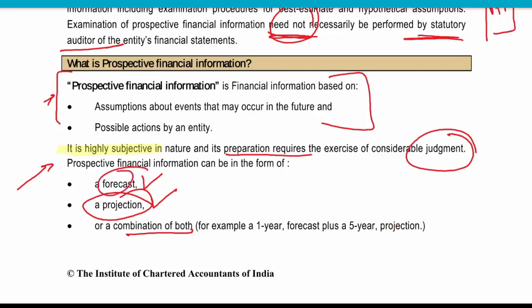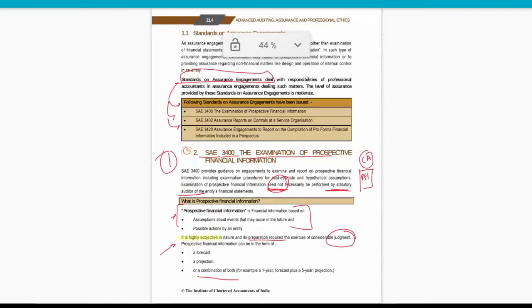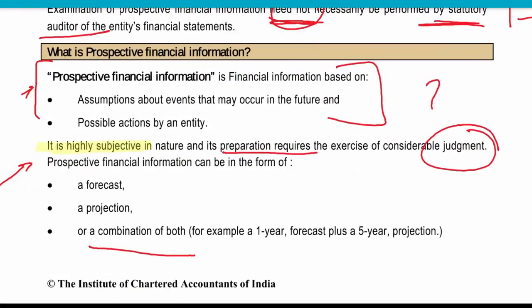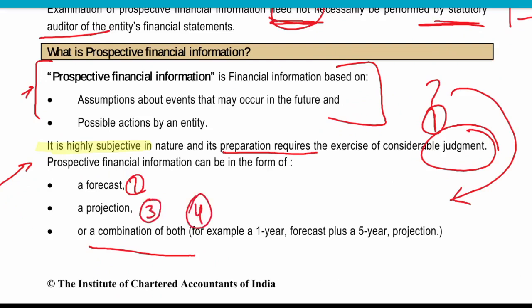Or it may be a combination of both of these things. So prospective financial information requires a considerable amount of judgment, and it might involve forecasts, projections, or a combination of both.